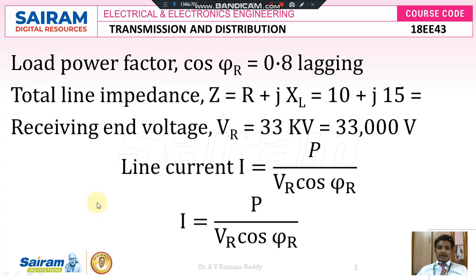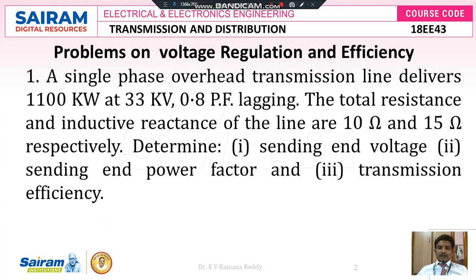So let us read the problem and write down the given data. In the problem they have given a single phase overhead transmission system where the transmission line delivers, that means the receiving end power is given, that is 1100 kilowatts, and the receiving end voltage is given as line voltage, that is 33 kilovolts, and the receiving end power factor cos φR is given as 0.8, lagging. The total resistance and inductive reactance of the transmission line, that is R plus jXL, that is impedance Z, is equal to 10 plus j15 ohms.